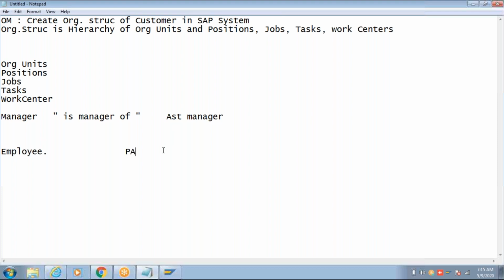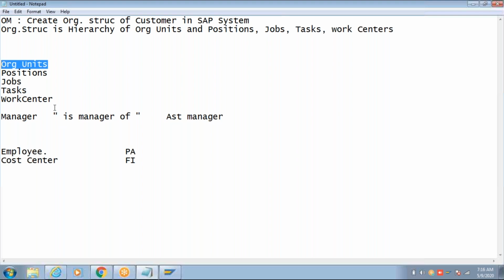Okay, another object, cost center. Cost center is another object which is created in finance. You assign it to the departments to track the cost incurred in a particular department in terms of salary. If I want to get this report at the end of the year, I must assign a cost center to the department.